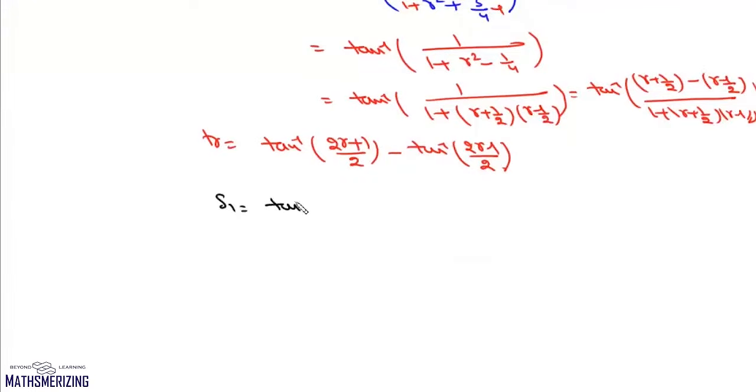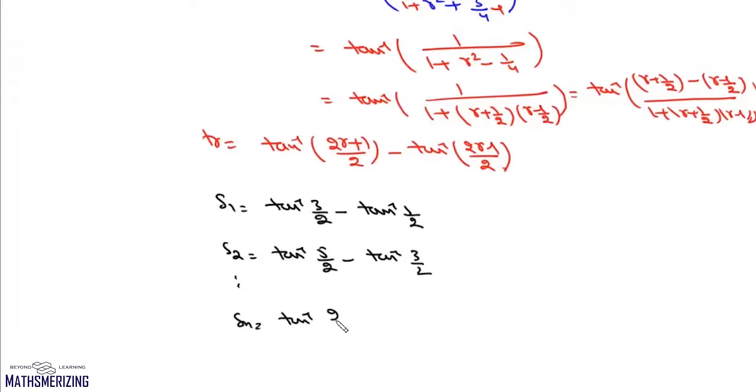S1 will be tan inverse 3 by 2 minus tan inverse 1 by 2. S2 will be tan inverse 5 by 2 minus tan inverse 3 by 2, and then Sn will be tan inverse 2n plus 1 by 2 minus tan inverse 2n minus 1 by 2.